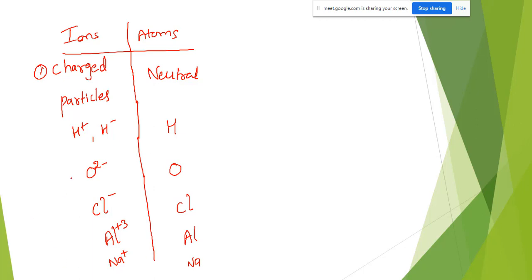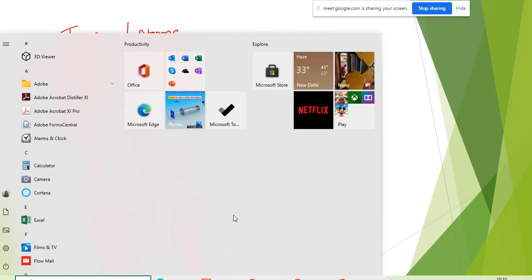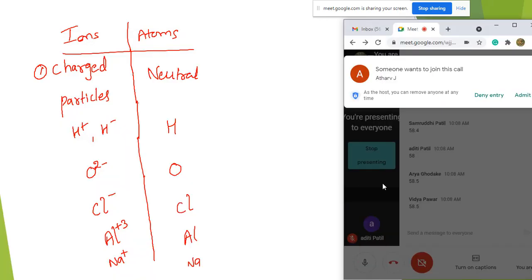Now, why are these ions forming? These ions are forming to get stability.